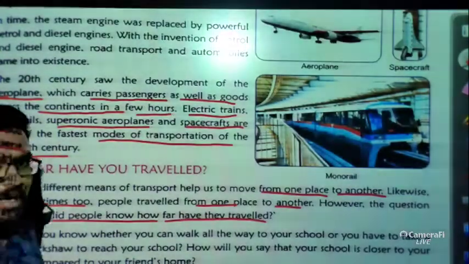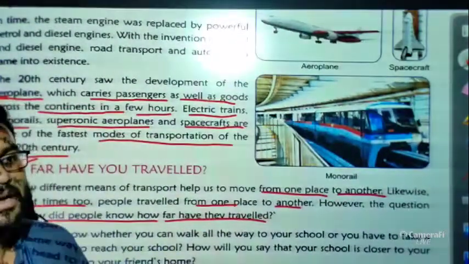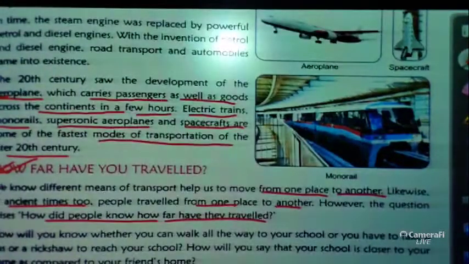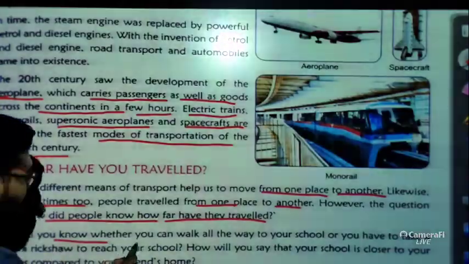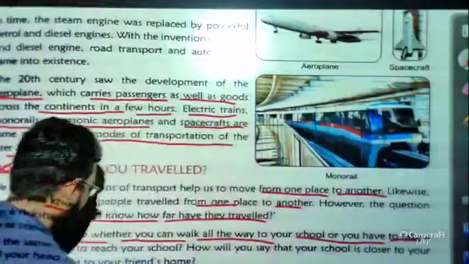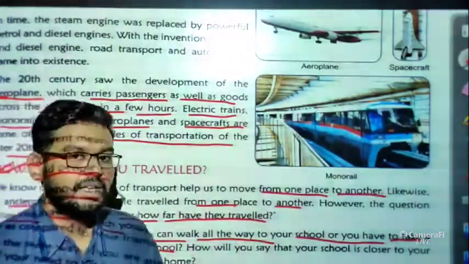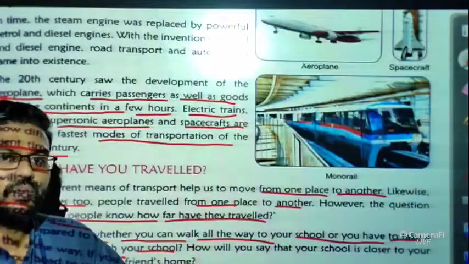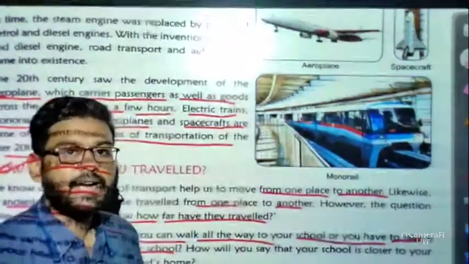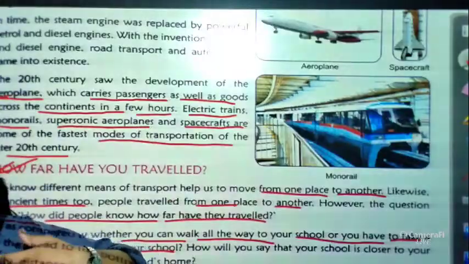Just give me an example, from your place to our school. How far is the place? How did you know? Or how will you know whether you can walk all the way to your school, or you have to take a bus or rickshaw to reach it? This is a very important thing: if the distance is very small, then we can walk. But something in our mind tells us whether we need to take a bus, or we can walk all the way.